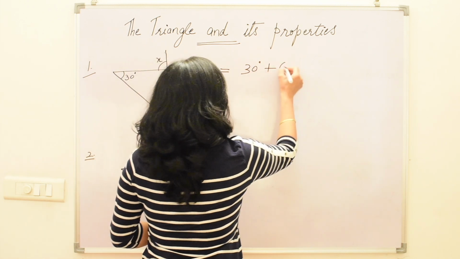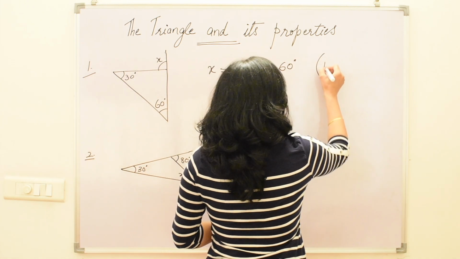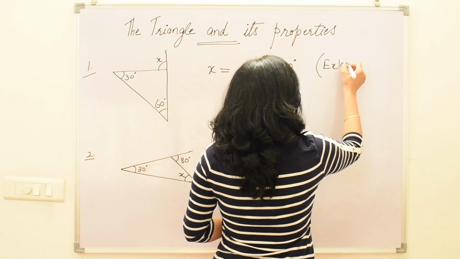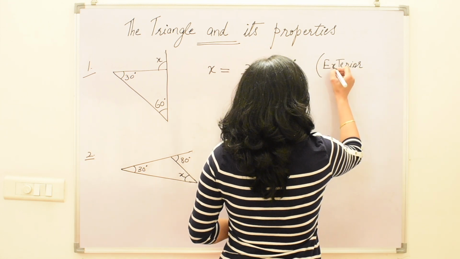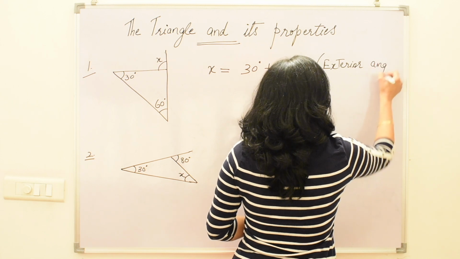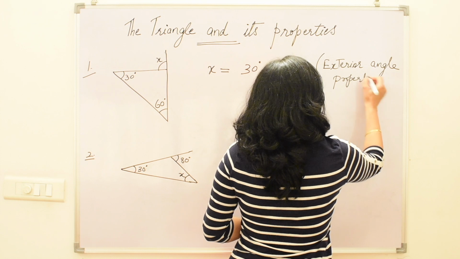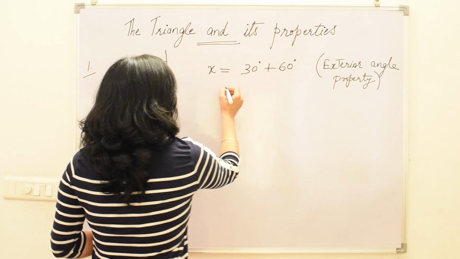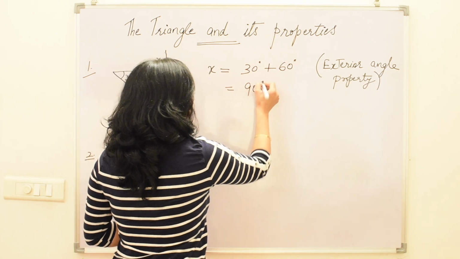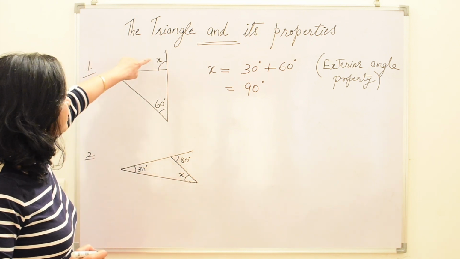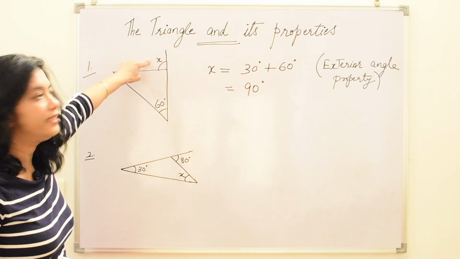So x equals 30 degrees plus 60 degrees, because of the exterior angle property. So x becomes 90 degrees.